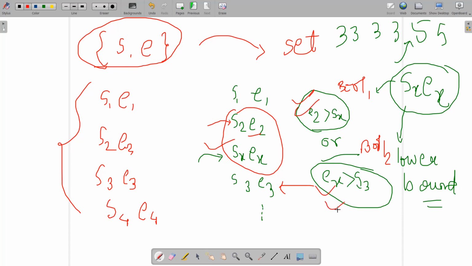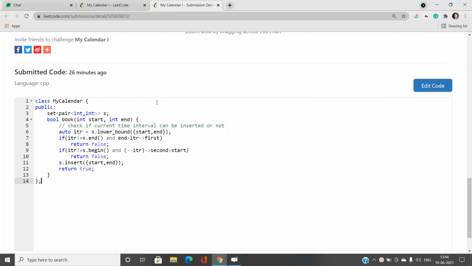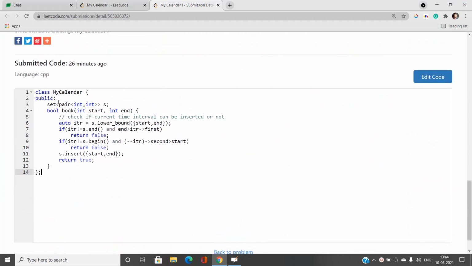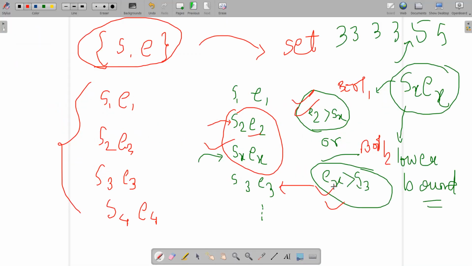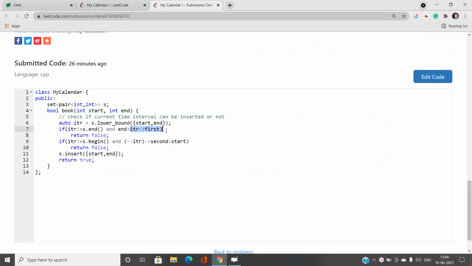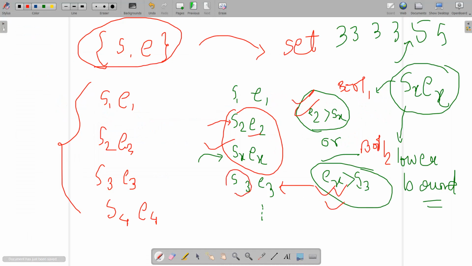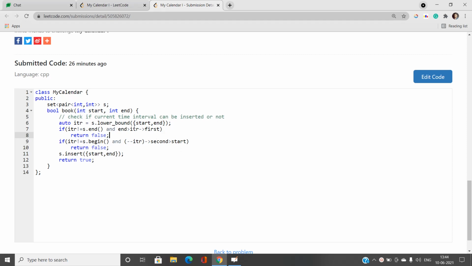Okay, so let's move further to understand this with the help of the coding part. You can see I've already submitted some code. I maintained the set of pairs s, and this is maintaining the pairs. Check if the current time interval can be inserted or not. Find the lower bound to find the correct position, and if my next element exists and the current end, Ex, is greater than itr dot first, that is the next element's starting time, then I return false, the current element cannot be inserted.